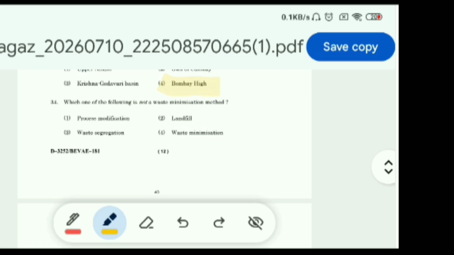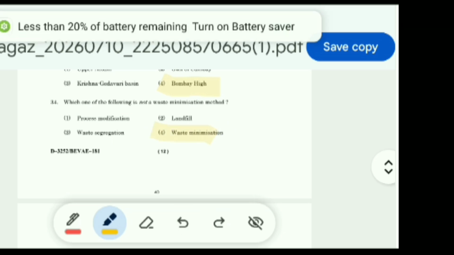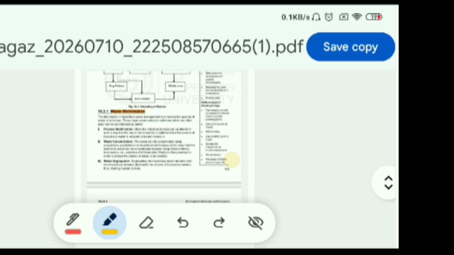Now question 34 is, which one of the following is not a waste minimization method? Options are process modification, landfill, waste segregation, waste minimization. Now I don't know if waste minimization is a misprint or they have deliberately kept it in the options, but waste minimization will eliminate itself. Okay, this answer we can find on page number 195 of Block 3.